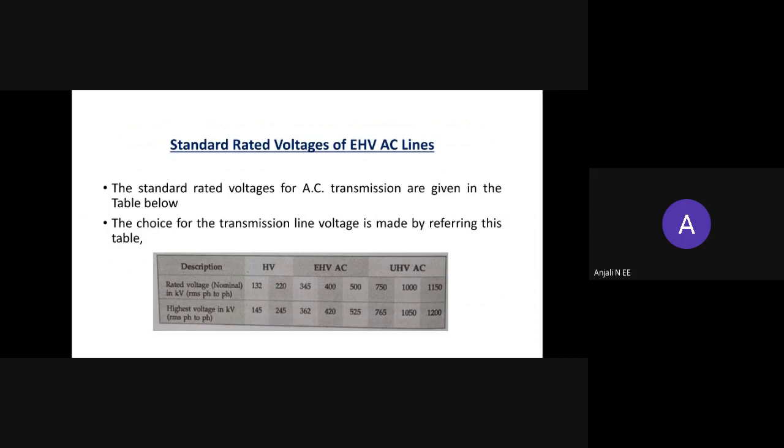Standard rated voltages of extra high voltage AC lines. The standard rated voltages for AC transmission are given in the table below. The choice of the transmission line's voltage is made by referring to this table. For a new line, the choice of voltage is made in such a way that the nearest existing system voltage is preferred.